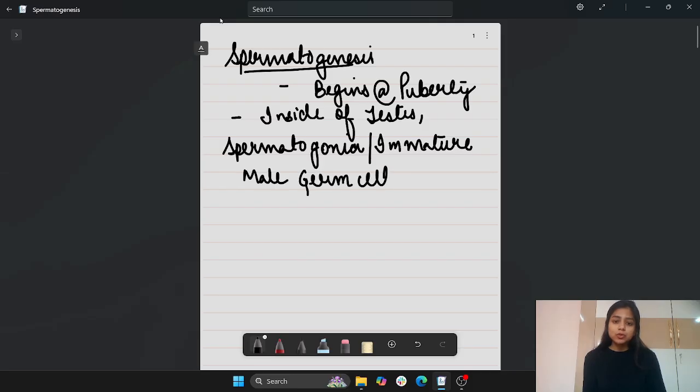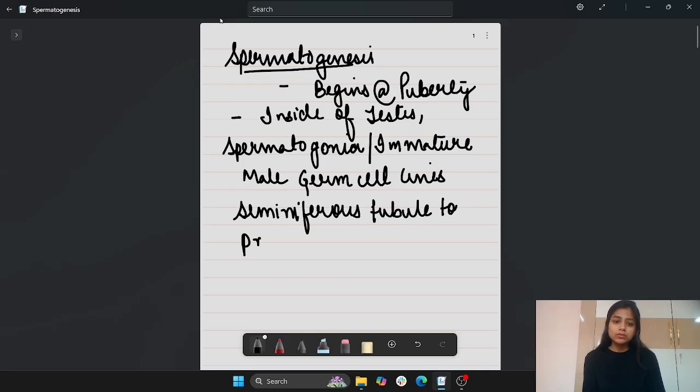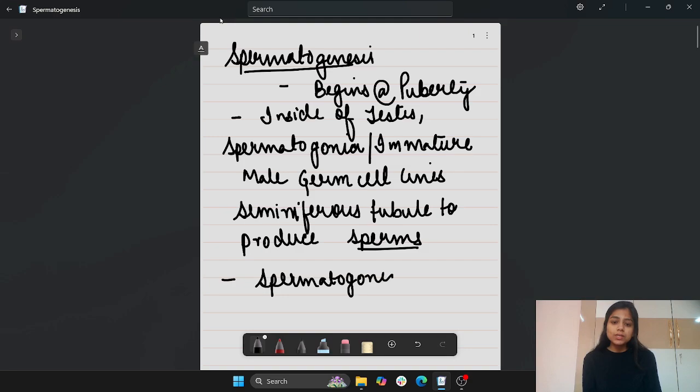They usually line the seminiferous tubule to produce sperms. What is the main role? How is the sperm produced, by which cells? Basically, they are produced by the immature male germ cells that are called spermatogonia. Another very important thing is that these spermatogonia are always diploid in nature. That means the ploidy level is 2n and they have 46 chromosomes present. I hope I'm clear till now.